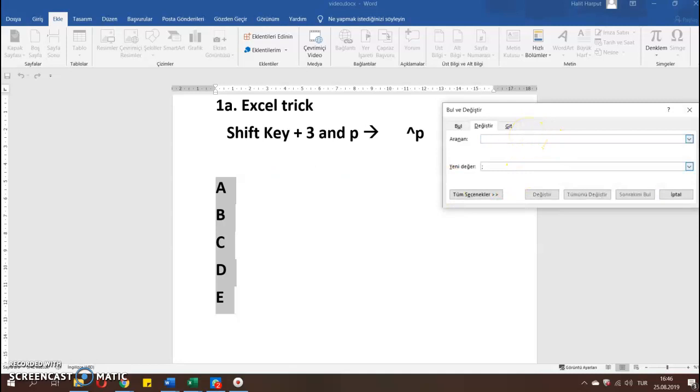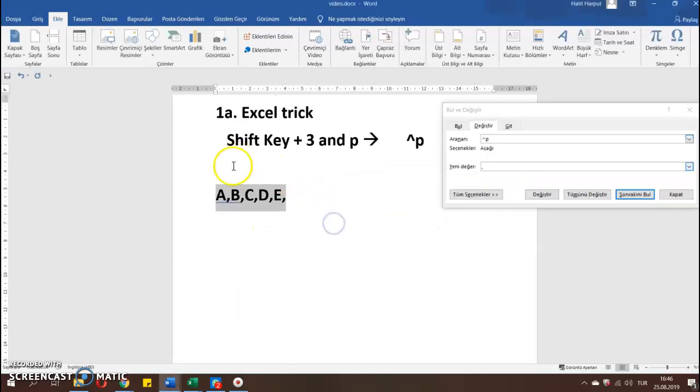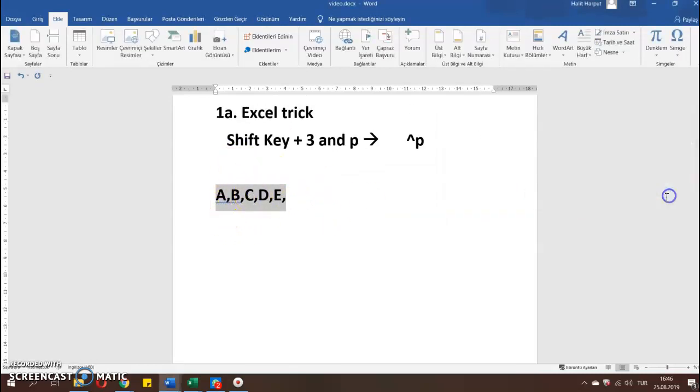Here we put a symbol, this symbol. We make this symbol by using Shift key plus 3 and then P. And then we write here whatever we want in between these values. I want comma. Replace them all. And you see now they are comma separated.